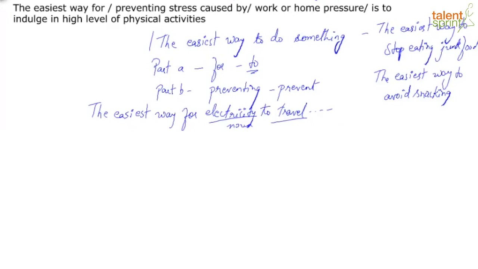Yes, like I said, I don't wish for these questions to come in your exam where there is more than one part that has the error. But since we are discussing and looking at this question, observing and carefully examining it, we understand that there is more than one error. So it's okay, right? So the easiest way to do something, which is in this case, the easiest way to prevent stress caused by work or home pressure is to indulge in high level of physical activities and not stick to just one part and say, hey, this is the only part that can have the error because that's how it is.